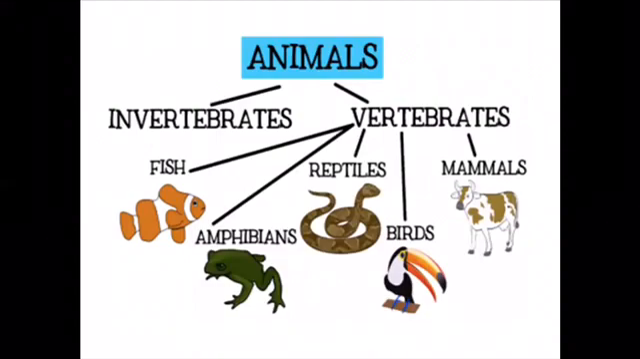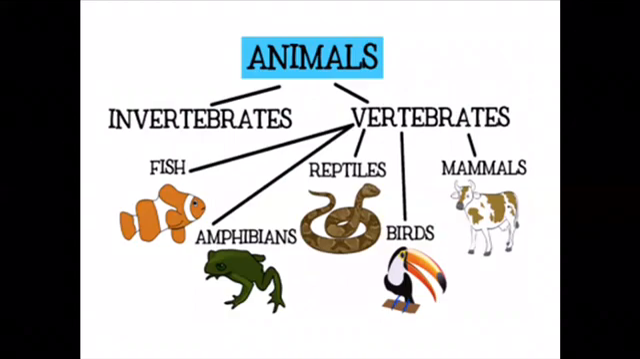Look at this. Animals. As you remember, animals are classified into invertebrate animals and vertebrate animals. Today, we will talk more about vertebrate animals. Now, all vertebrate animals have backbones. Bones are very strong, and these bones help animals to be strong and to keep their shape.